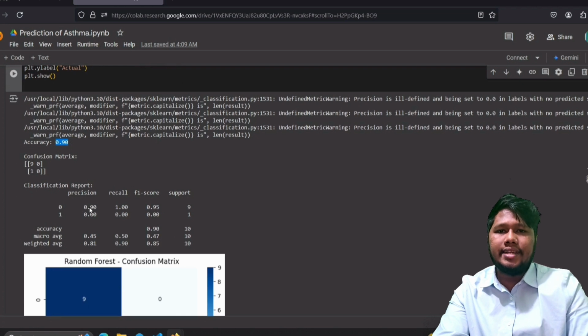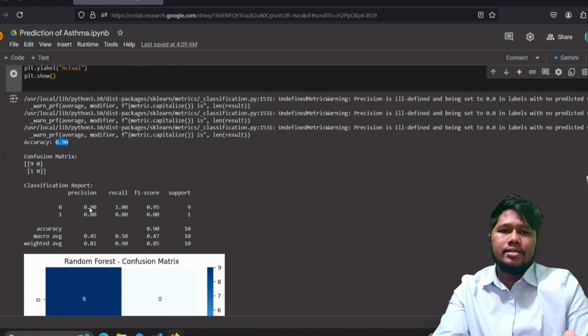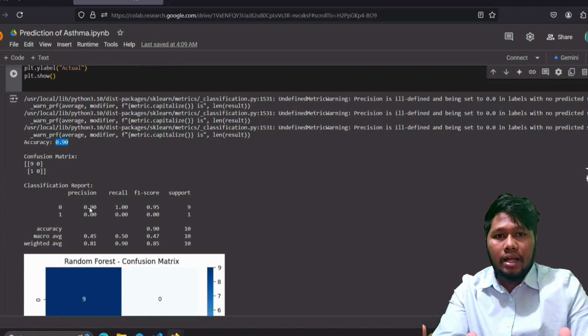Instead of using a single decision tree, it uses many trees and takes the majority vote. This usually makes it more robust with less risk of overfitting. Plus, it naturally handles various feature types and shows which features matter most.